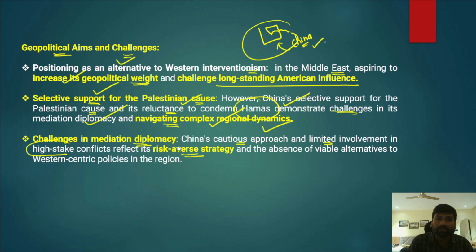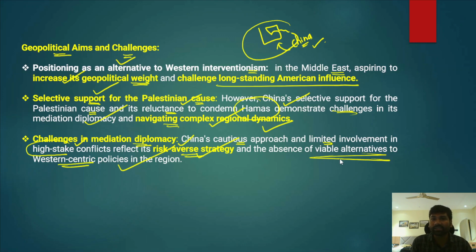So it wanted to avert those risks, thereby not involving itself in higher-stake conflicts. It has been following a risk-averse strategy, and in fact there is an absence of viable alternatives to the Western-centric policies in the region. Now, please understand, when China has been avoiding the high-stake conflicts in the region, it failed to provide an alternative to the Western-centric policies in the Middle East, because it is not involved in all the conflicts, and at the same time it is very cautious about the conflicts in the Middle East.